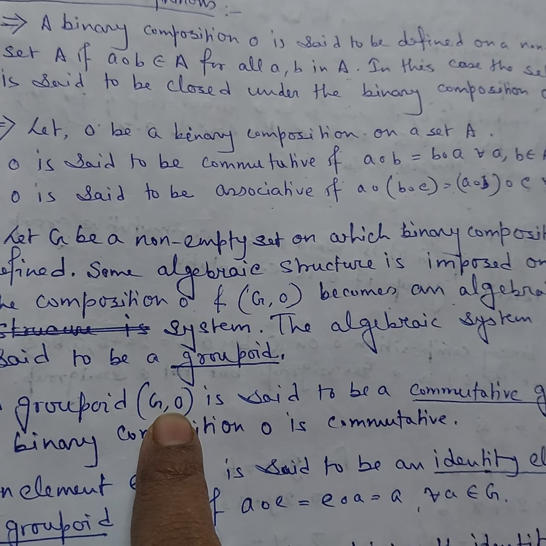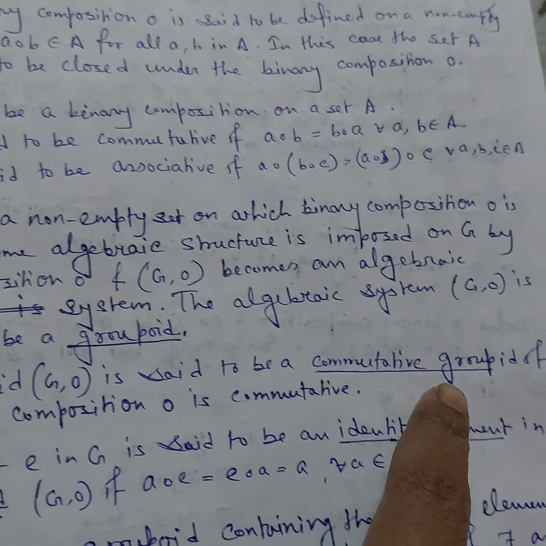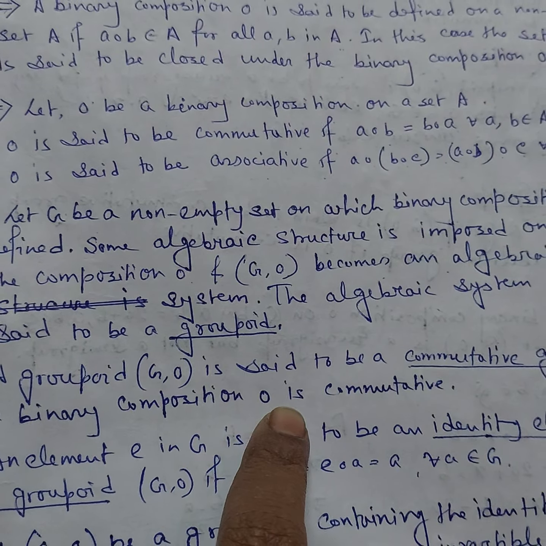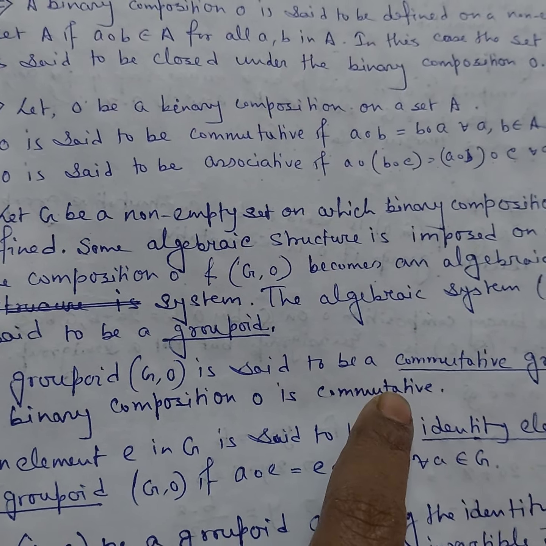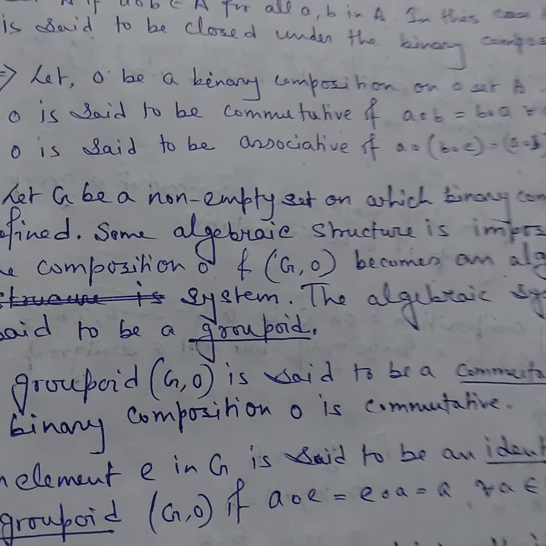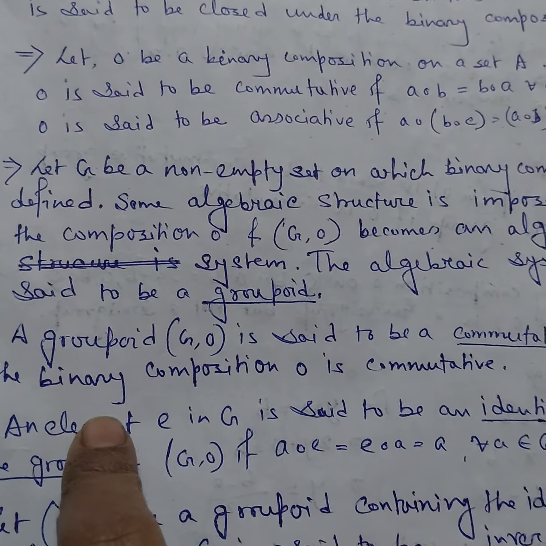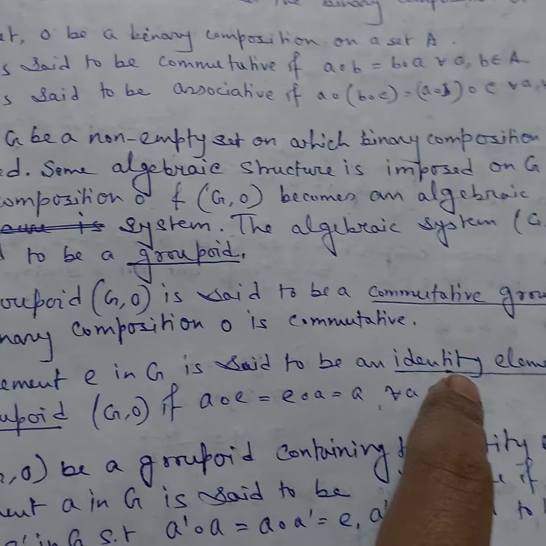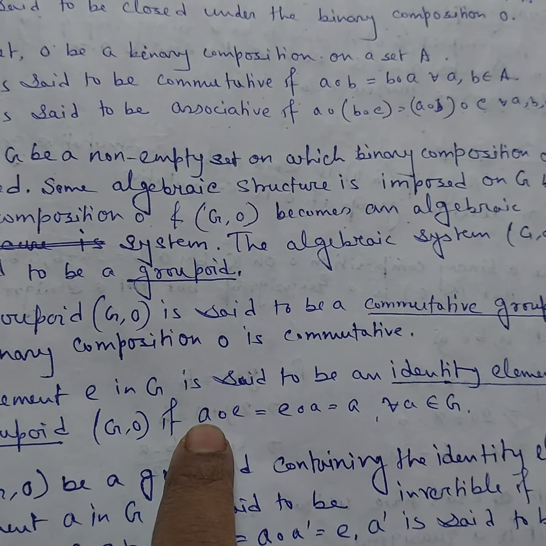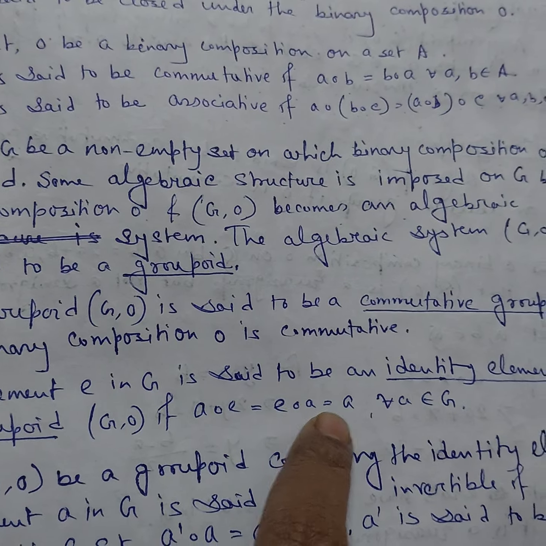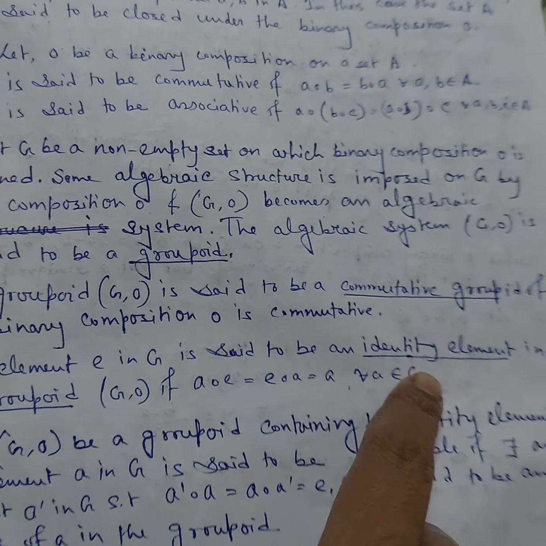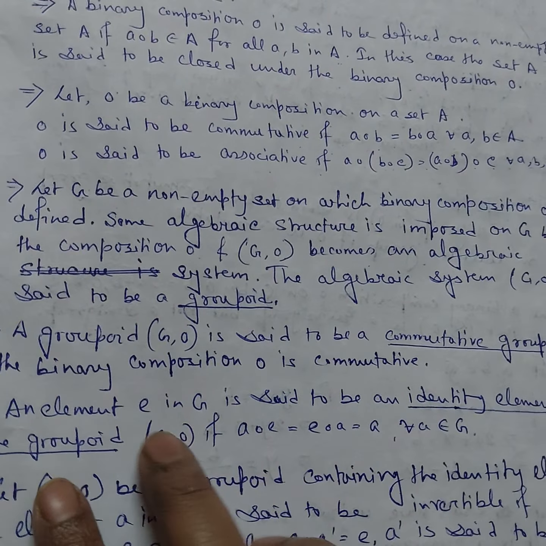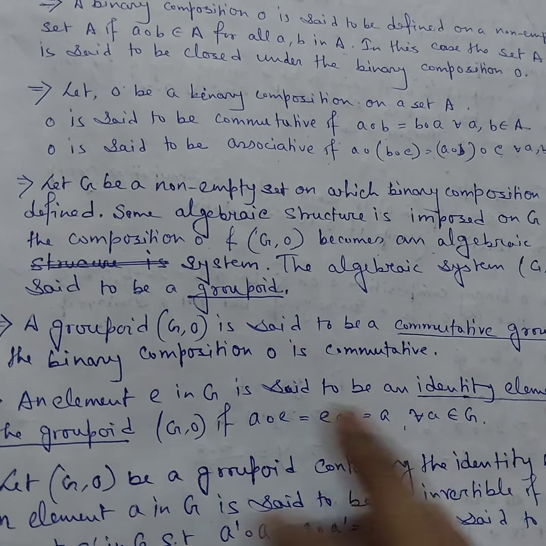A groupoid (G, ∘) is said to be a commutative groupoid if the binary composition ∘ is commutative. Then identity: if there is an identity element, if a∘e is equal to e∘a is equal to a for all a in G, then the element e is said to be an identity element in the groupoid.